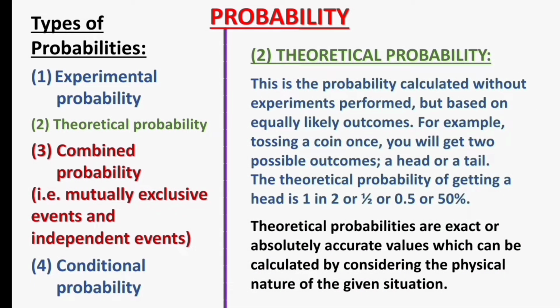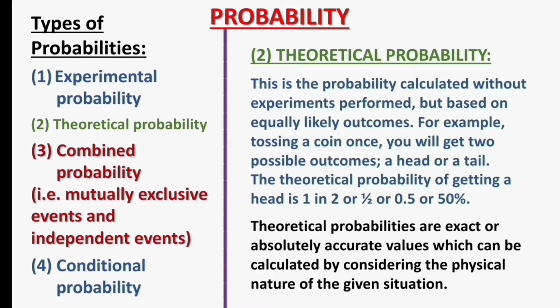Number 2, theoretical probability. This is the probability calculated without experiments performed, but based on equally likely outcomes. For example, tossing a coin once, you will get two possible outcomes, which are a head or a tail.